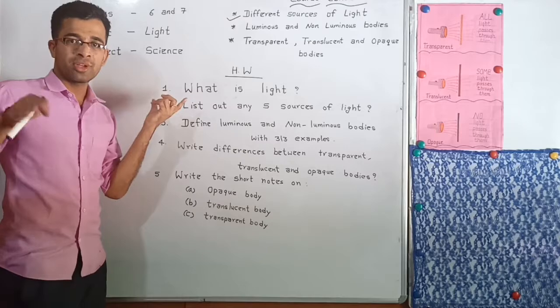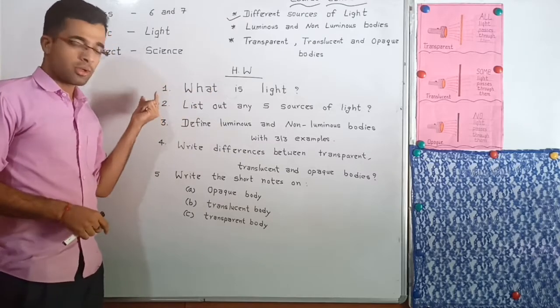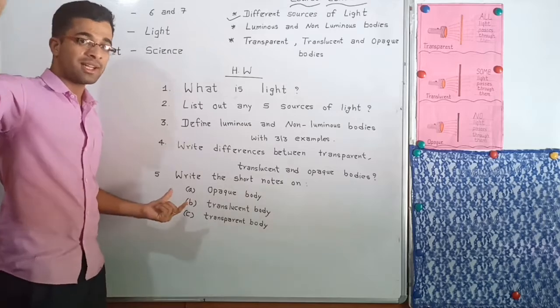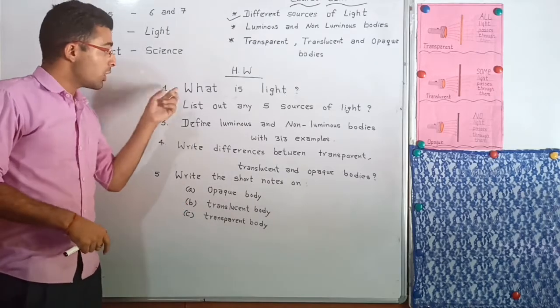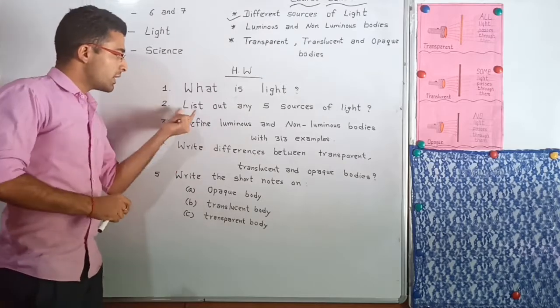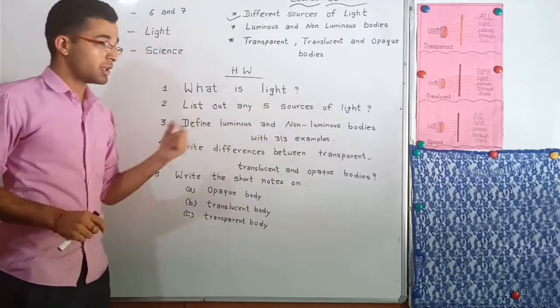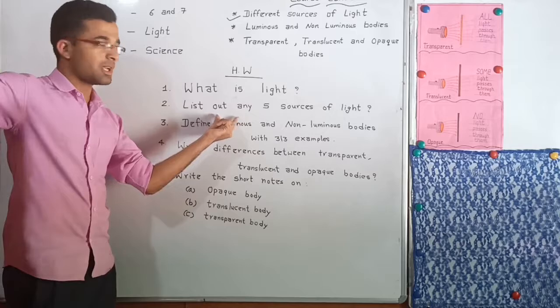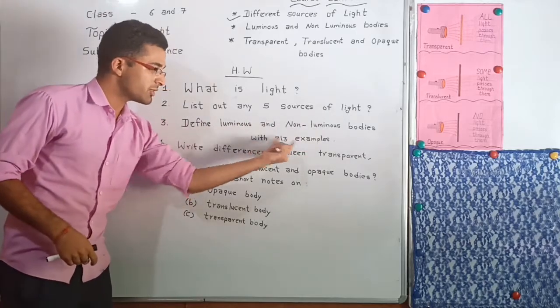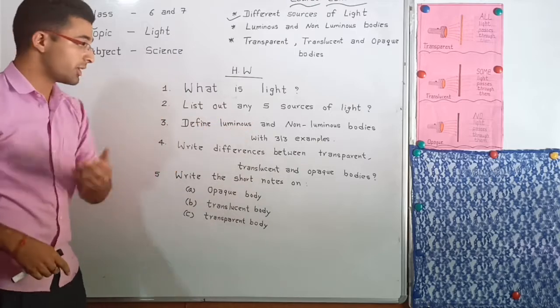Now move on to today's homework. Here you have 5 questions. You have to write them in your note copy with neat and clean handwriting. First question is, what is light? You can write the definition of light here. List out any 5 sources of light. Here you can write the different sources of light. And third question, define luminous and non-luminous bodies with 3 examples. You can check this video and write the answer.